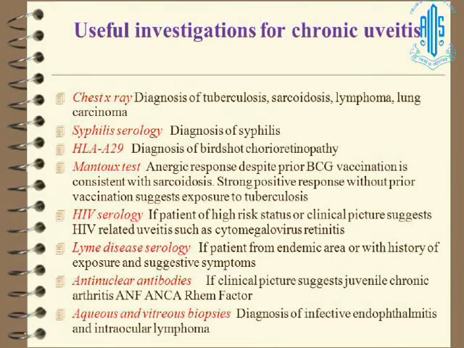And what are the useful investigations of chronic uveitis? Commonly, we should order a chest X-ray in all cases, especially for TB, sarcoid, lymphomas, lung carcinomas. Then you should do HLA-B27 if you're suspecting anterior uveitis, Mantoux test, HIV serology, nowadays very common. Then Lyme serology. ANA is especially useful in patients with juvenile idiopathic arthritis.